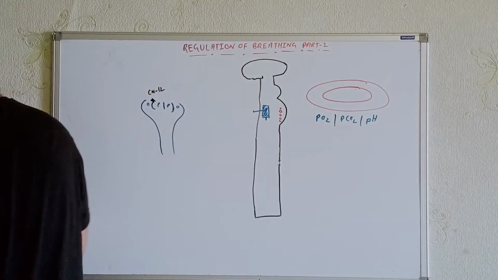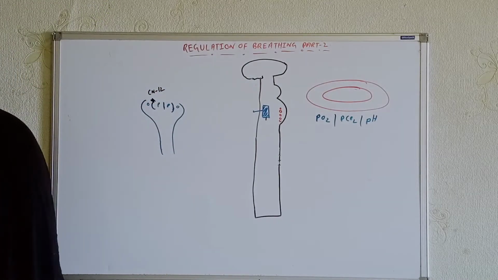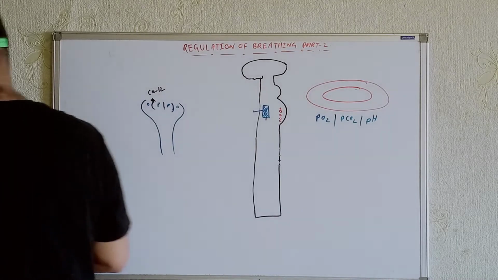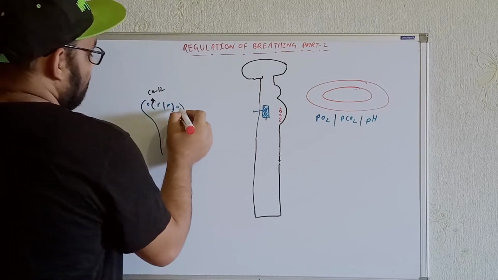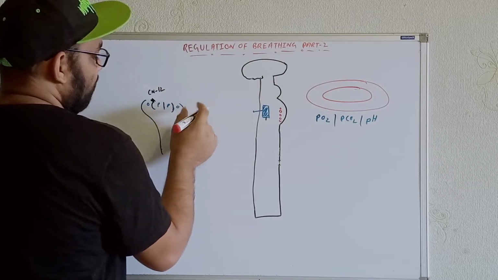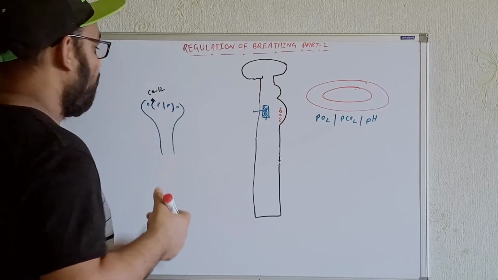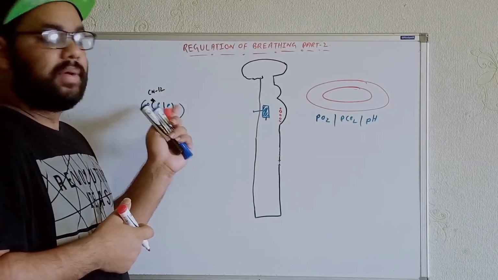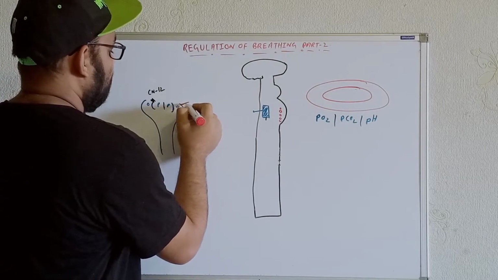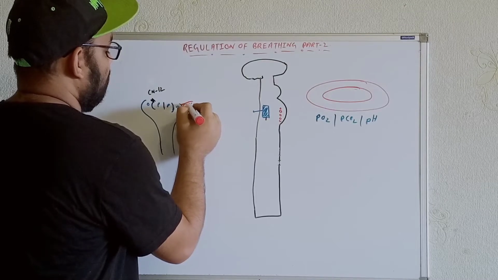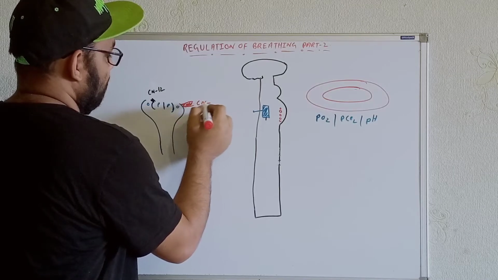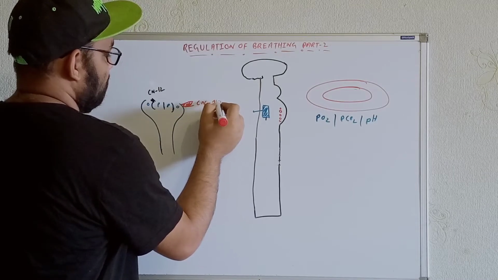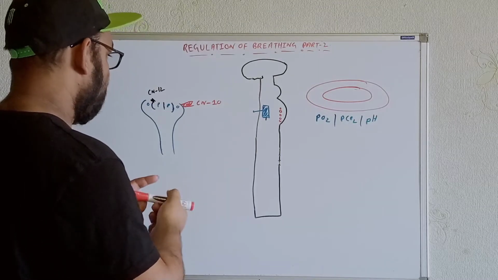And what about this part? Let's show it in a different color over here. This is in between the olive and the inferior cerebellar peduncle. In between the olive and the inferior cerebellar peduncle, we will get the origination of the 10th cranial nerve.